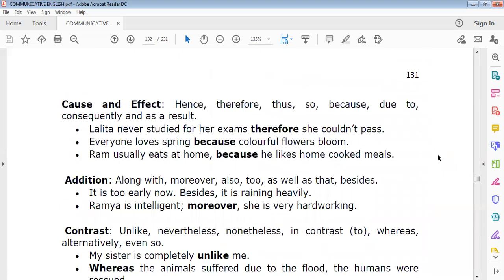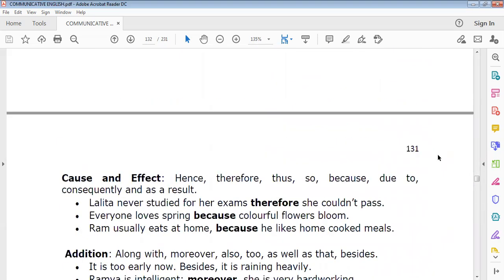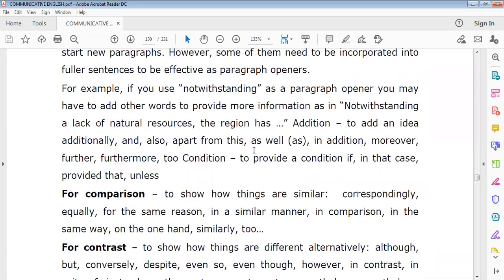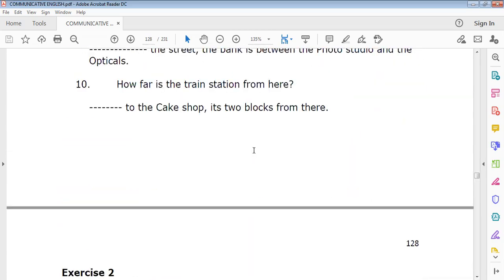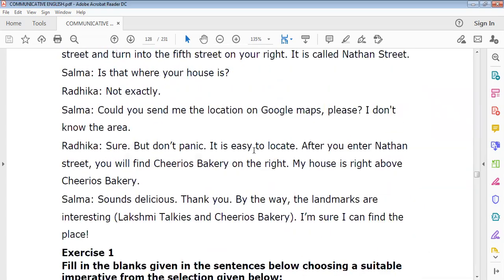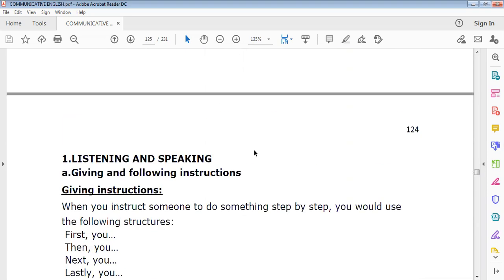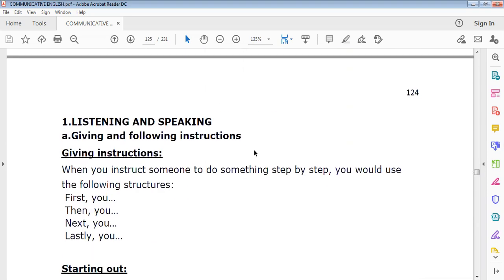So in this topic, to put it in a nutshell, what did I teach you today? Today's class was about giving information and giving directions. We saw how to give proper instructions and what words you will use for giving and following instructions.